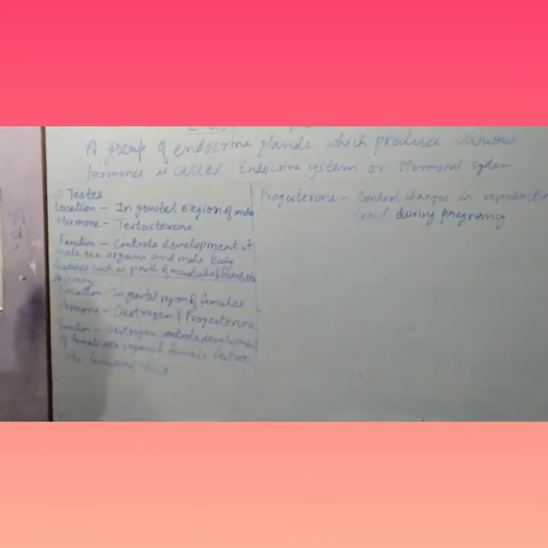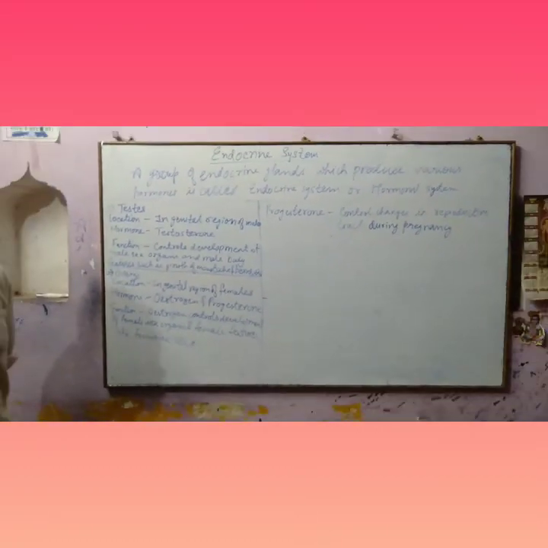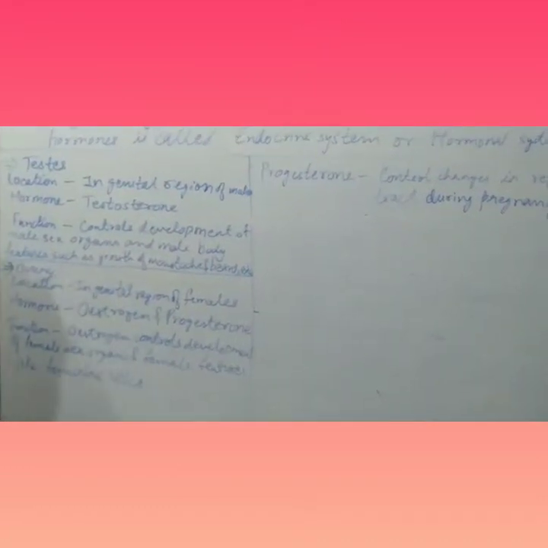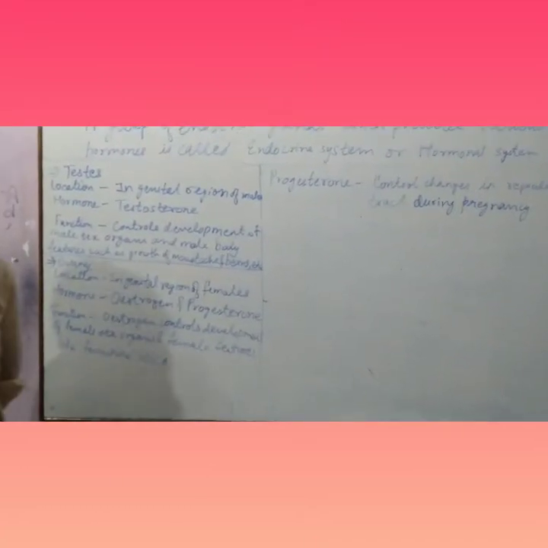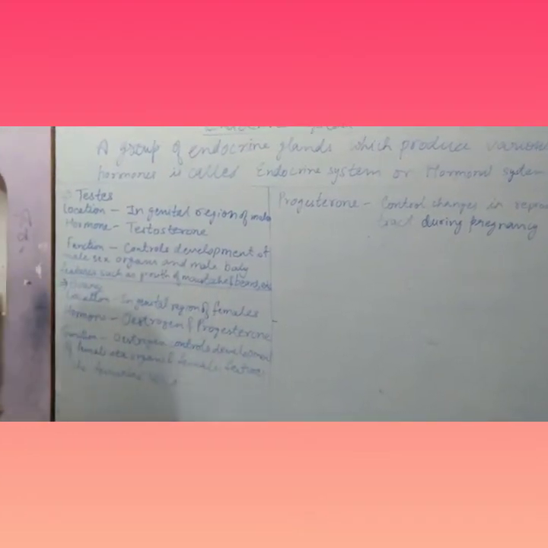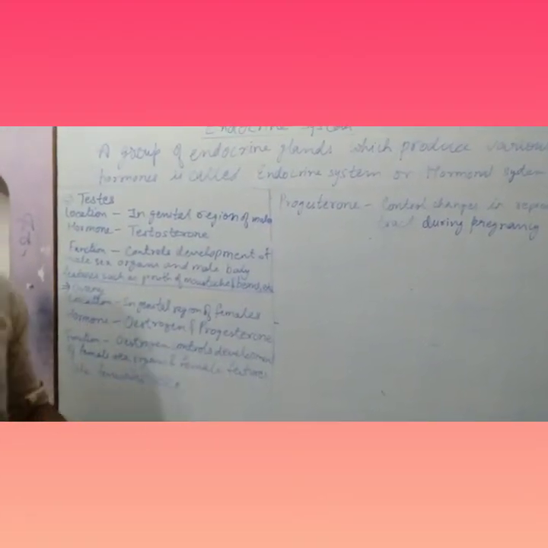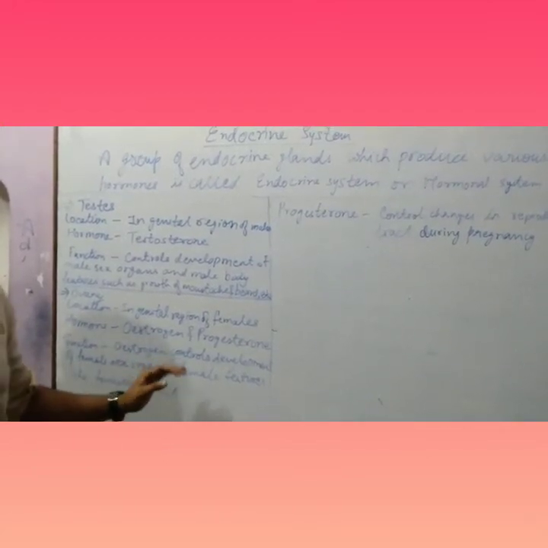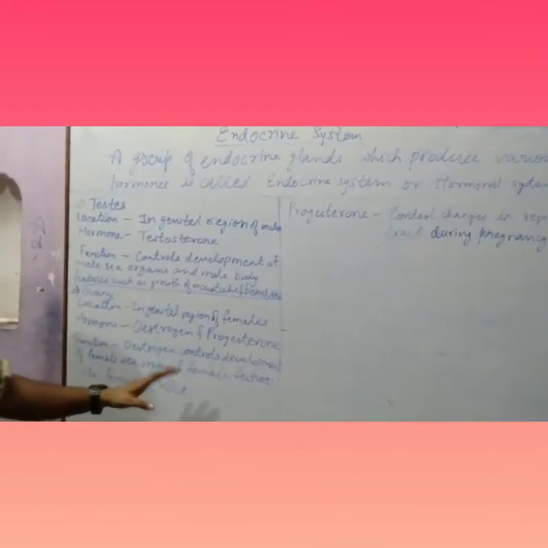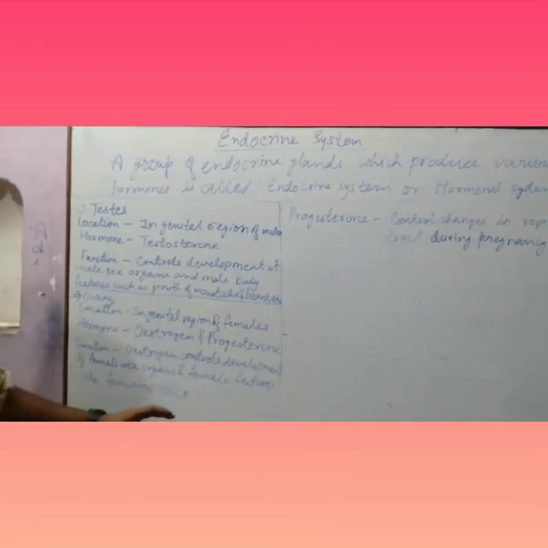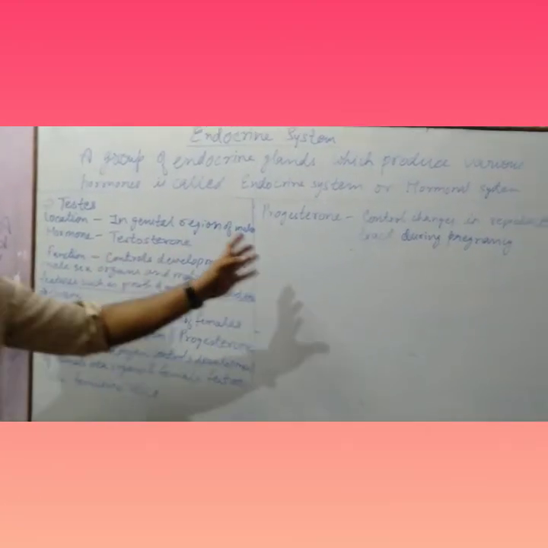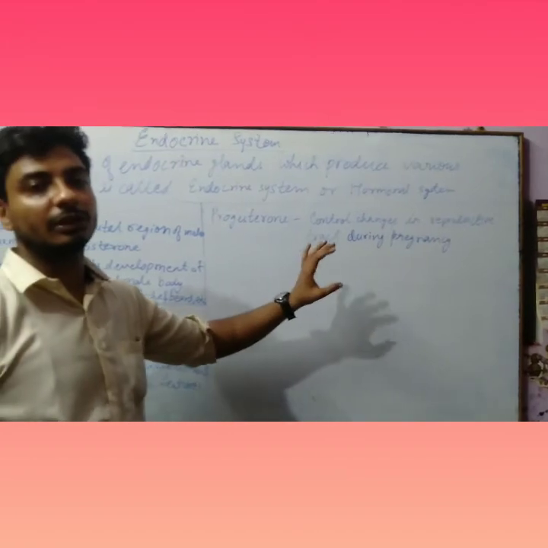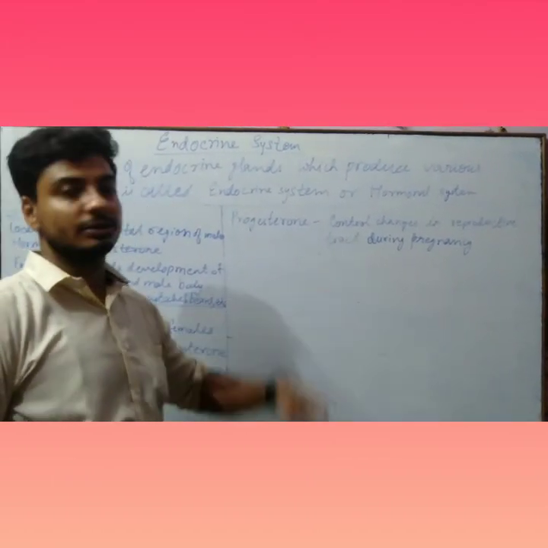Next is the ovary. It is located in the genital region of females. The hormones secreted by the ovary are estrogen and progesterone. Now the function of estrogen is to control the development of female sex organs and other female characters such as female voice, while the function of progesterone is to control the changes in the reproductive tract during pregnancy.